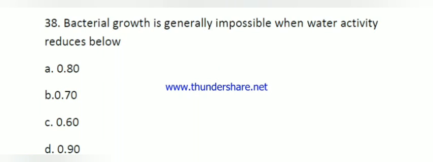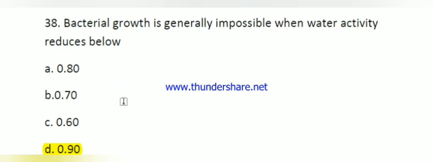Here the question number 38. Bacterial growth is generally impossible when water activity reduces below. For bacteria, the right answer is 0.90. But if a question asks for yeast, then it is 0.88.